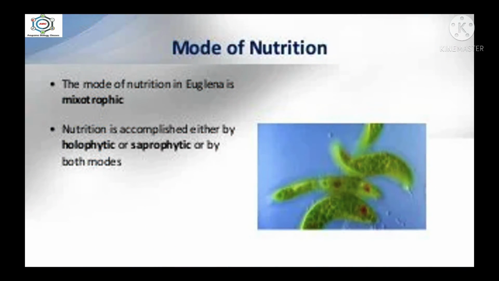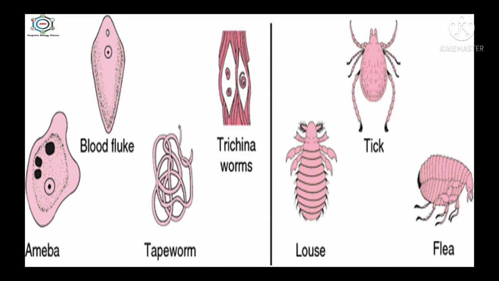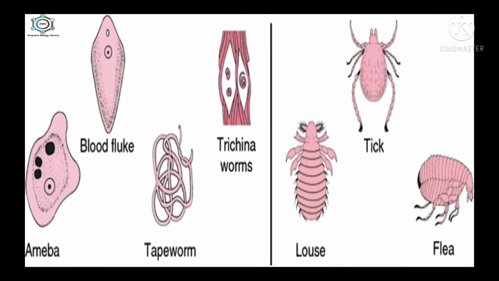For example, the mixotrophic mode of nutrition is found in Euglena, which takes its nutrition by holozoic, holophytic and saprobic methods. Facultative heterotrophs or facultative parasites are also sometimes referred to as mixotrophs. So they have both types of nutrition, so they are known as mixotrophic.